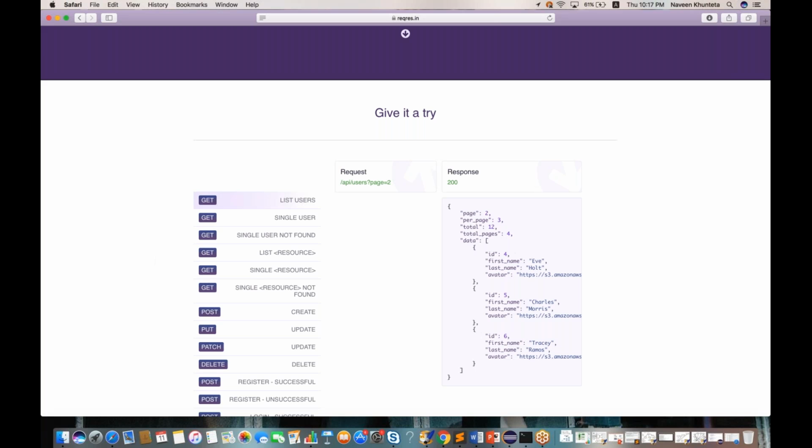Now I'll give you an example. We were talking about the get call. Let's see, this is a get call. The moment I click on it, we are hitting the API. List means give me the list of users. They have written a simple description also: list of users. This is the endpoint URL, api/users?page=2. On page number 2, how many users are available? So this is the endpoint URL, as I told you, something like reqres.in/api/users?page=2, and this is a get call.